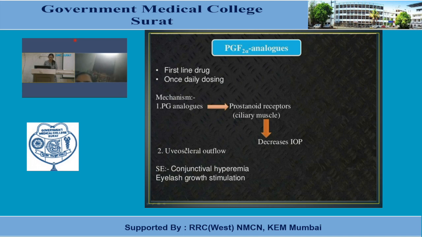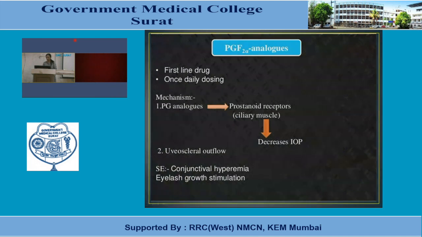Another effect on uveoscleral outflow or the drainage will be there with prostaglandin analogs. Side effects, which are conjunctival hyperemia and eyelash growth stimulation. Mainly these are local types, and macular degeneration is also found as a long-term effect with prostaglandin analogs.